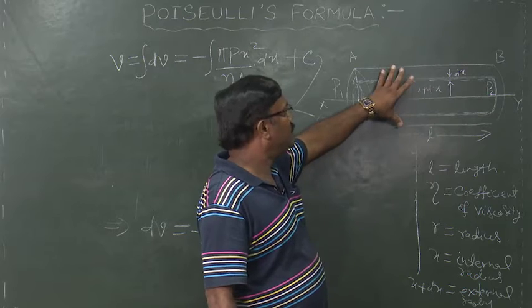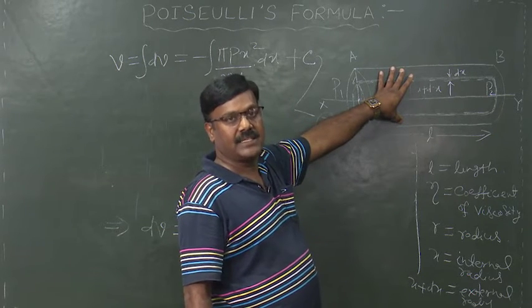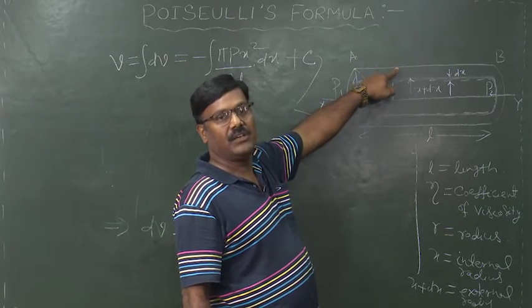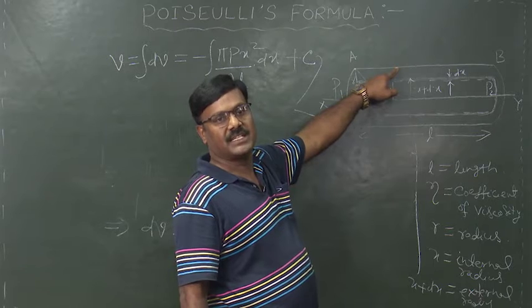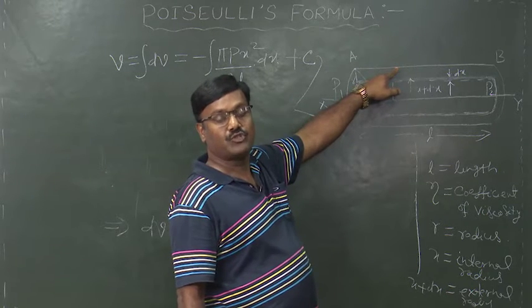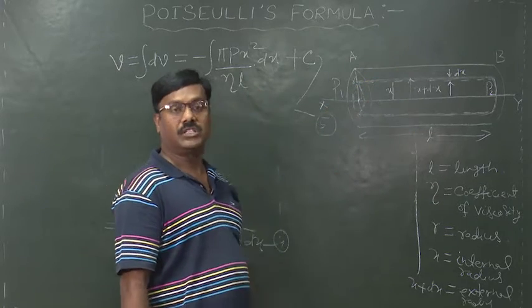As we move towards the edge, the velocity gradually decreases, and as we reach the edge, the velocity ceases, that is v becomes 0 and the fluid appears to be at rest in contact with the wall of the tube.